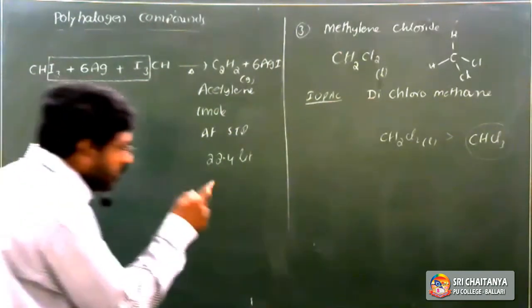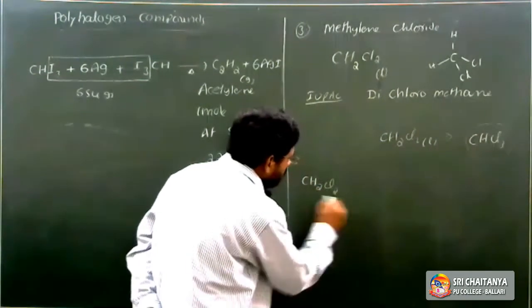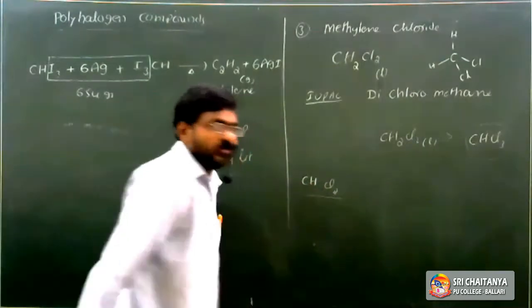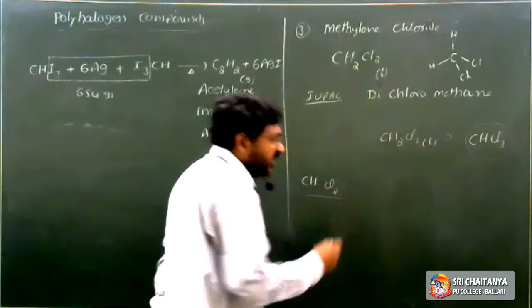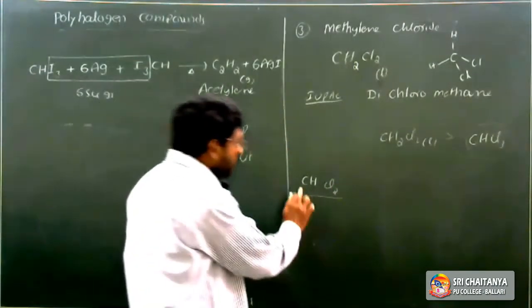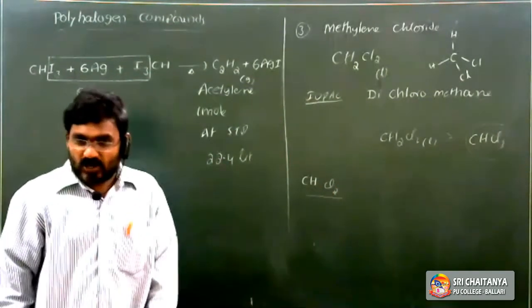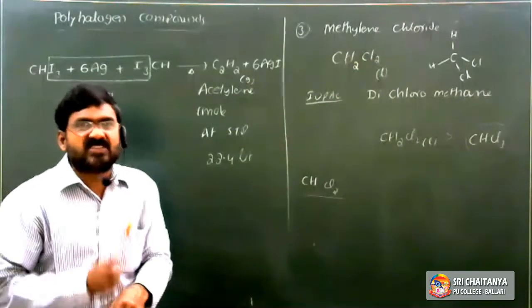What are the side effects of methylene chloride on human beings? When human beings are exposed to methylene chloride, in direct contact with the skin it can damage the skin.